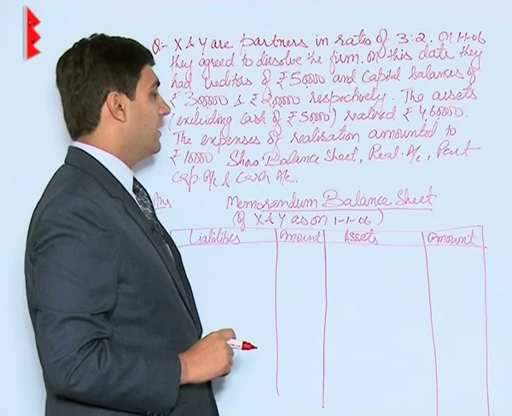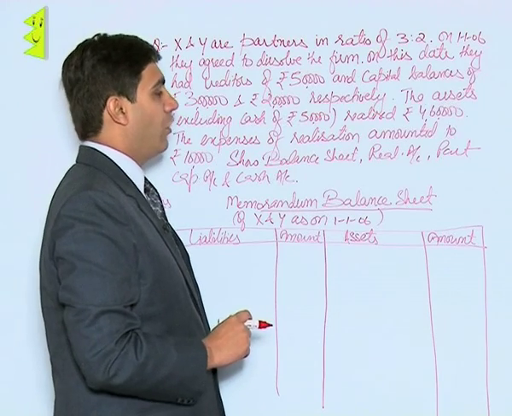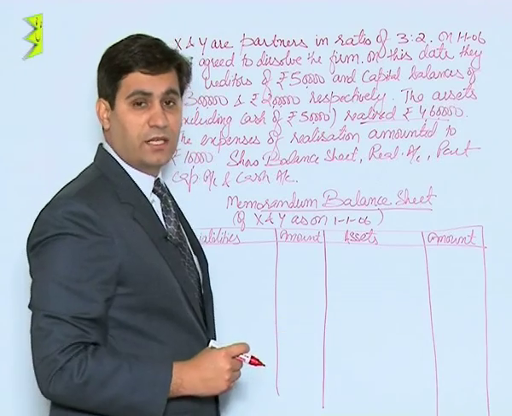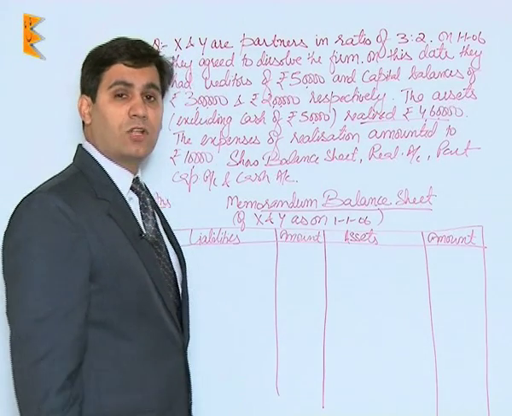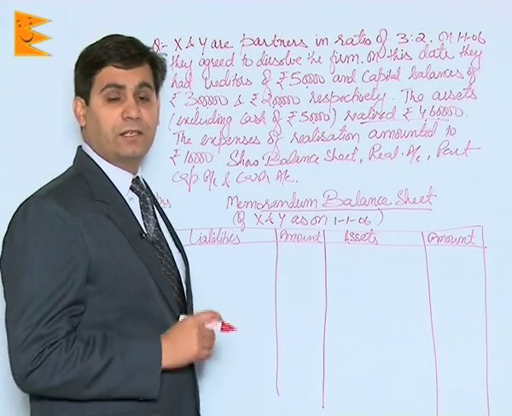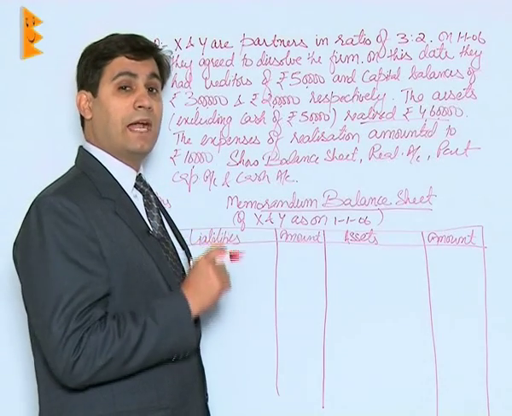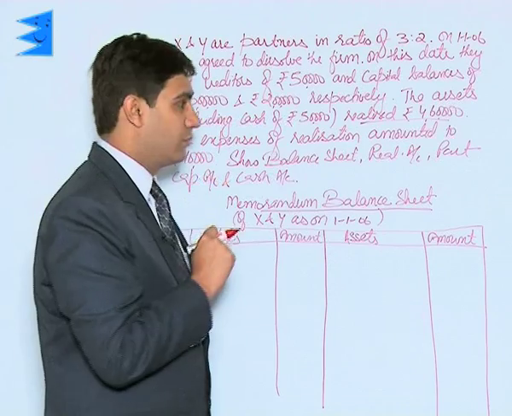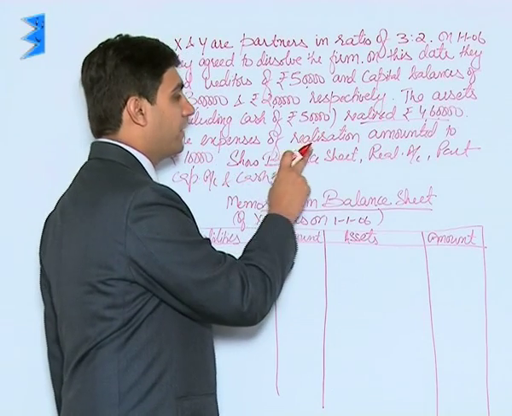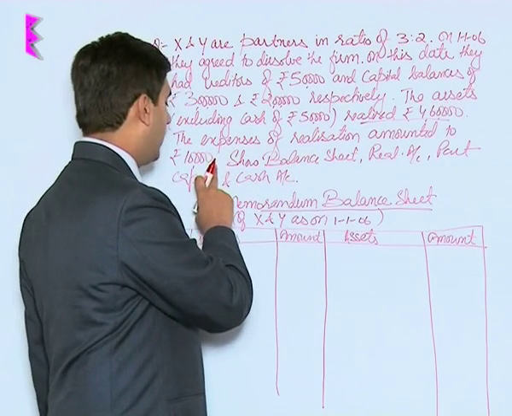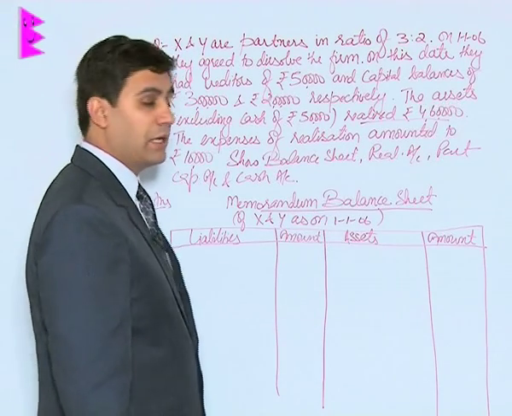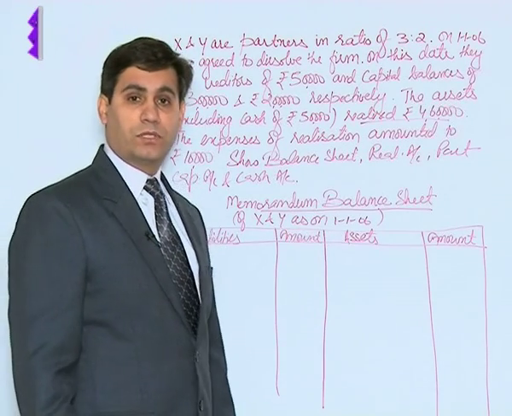The assets excluding cash of rupees 50,000 realized rupees 4 lakh 60,000. Remember students, it is not the book value of assets that is given here. It is the amount at which they were realized, which is given to be 4 lakh 60,000. The expenses of realization amounted to rupees 10,000. Show the balance sheet, realization account, partners capital account and the cash account.